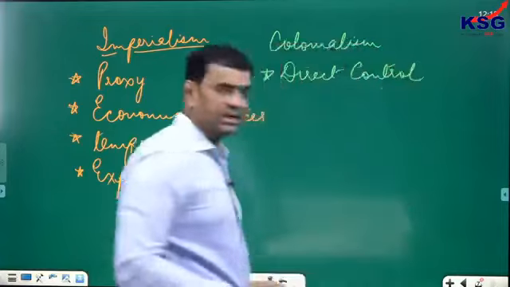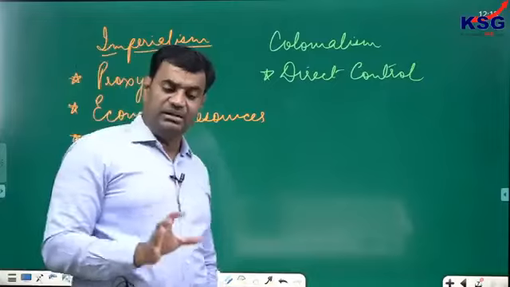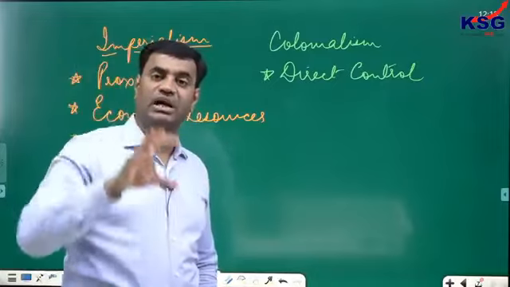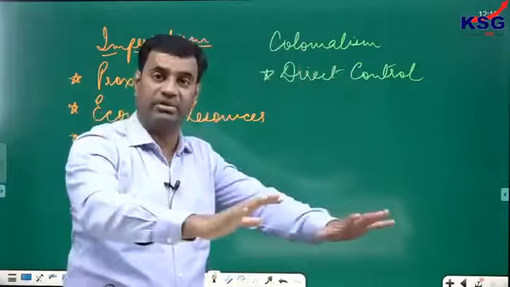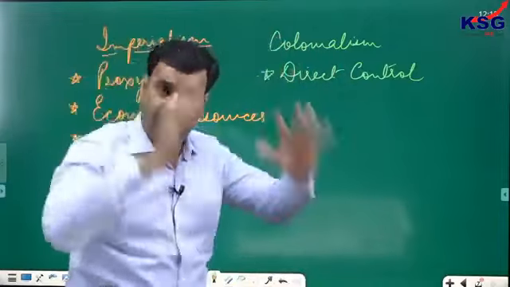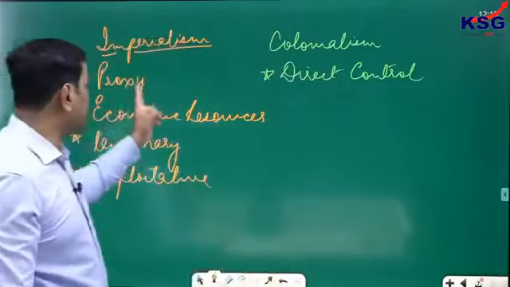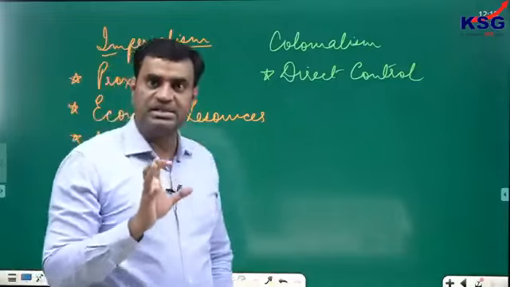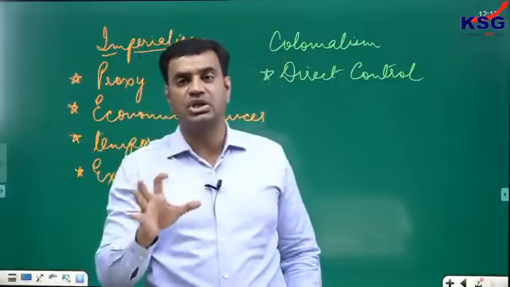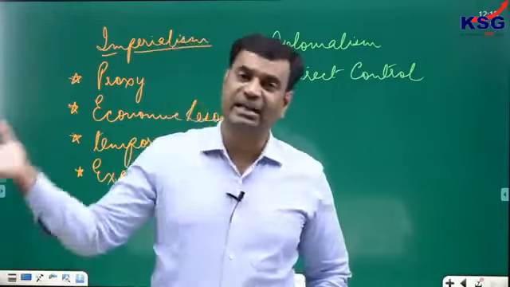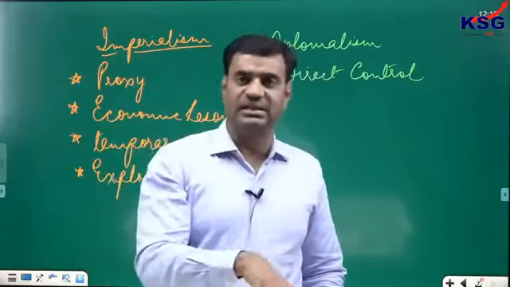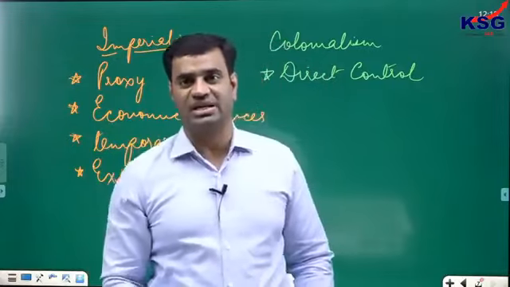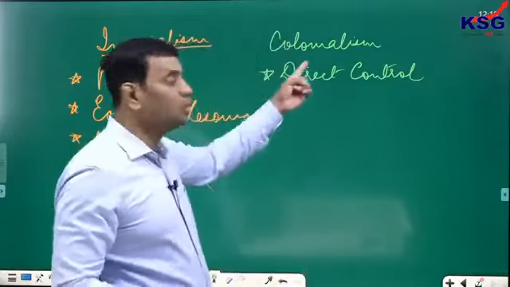Or what do you mean by direct control? Clear. Any country is considered to be a colony of another country when a large section of people from one country comes to another country and they decide to stay there permanently. So it's not a proxy control. Colonialism means when a large section of one country migrates permanently to another country to stay there and to utilize the resources, that is known as colonialism.